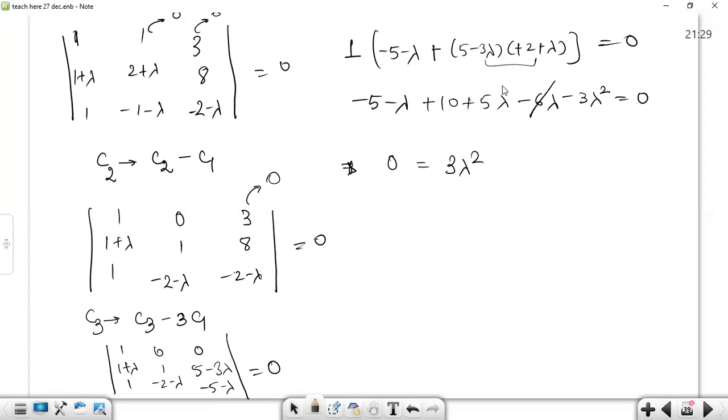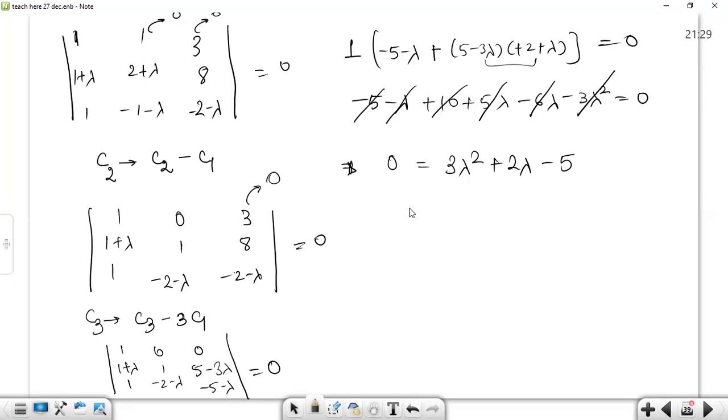Minus 6 lambda plus 5 lambda makes it minus of lambda, right? Minus lambda, minus 2 lambda. When minus 2 lambda is passed over to the right hand side, then it becomes positive, plus 2 lambda. Plus 10 minus 5 plus 5. Plus 5 goes to the right hand side, becomes minus of 5. We have already written 3 lambda square on the right hand side. So we have covered all of the terms.